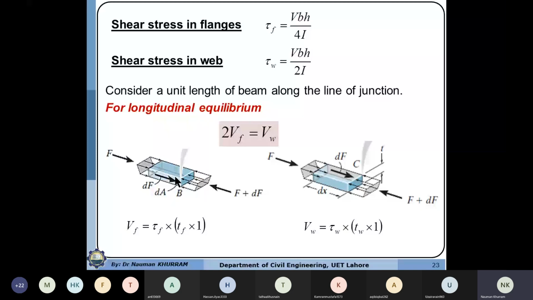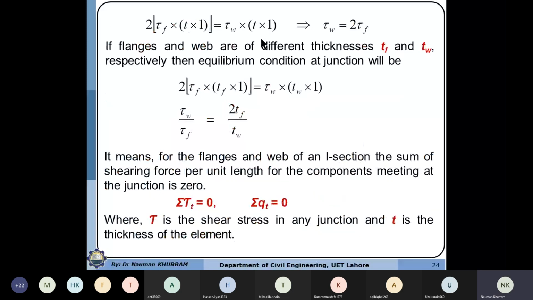So VF is equal to the shear stress in the flange multiplied by TF into 1. Similarly, the total shear force in the web will be equal to the shear stress at the junction of the web times the cross-sectional area of the web, which is TW into 1. So if you substitute the values over here, we get this answer.